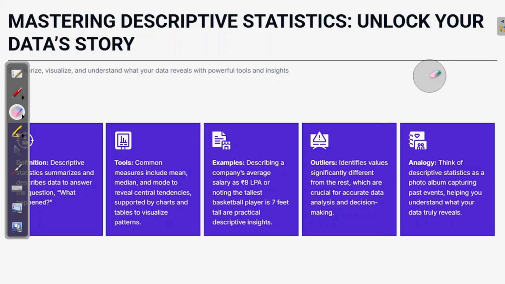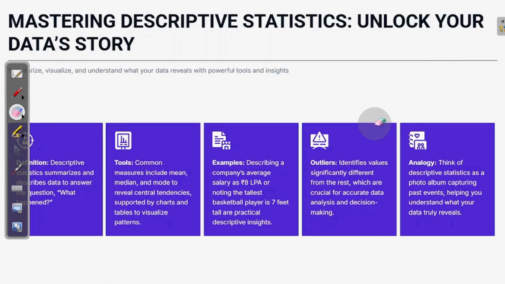That does not mean that the average height is close to 7.5, because that one guy has pulled up the complete average. What we'll do, we'll remove that person from the data and take all those people in the calculation who follow the normal tendency, right? So what is the analogy over here? Think of descriptive statistics as a photo album capturing the past event, helping you understand what your data truly reveals. So it is what happened.